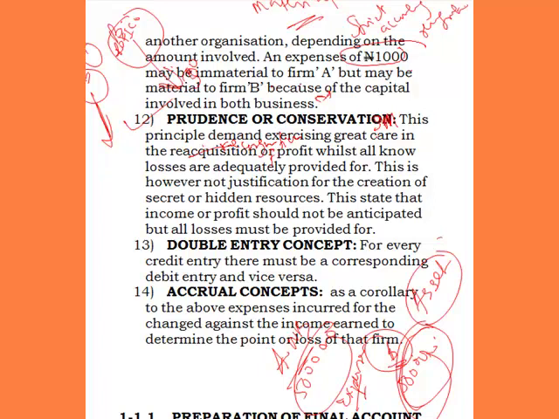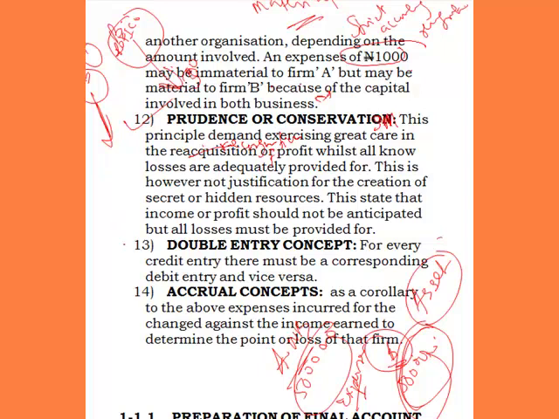You should not say, okay, our client has promised us 500,000 naira next week, and then quickly record it in your financial statement. That is not a prudent idea. The prudent idea is that you should not record what they promise you, or anticipate any income, until the income actually materializes and you actually receive it. That's when you record it, that's when you recognize it. But if you see that you are going to incur losses, then you should quickly put it in your books, your financial statement, that there is going to be a loss. That is what we call prudence, or conservatism.